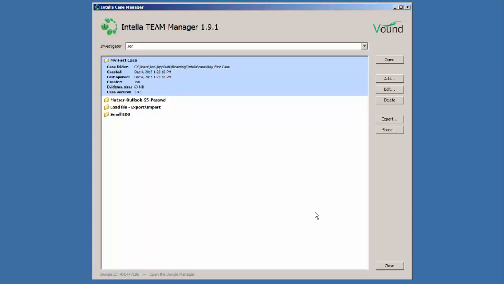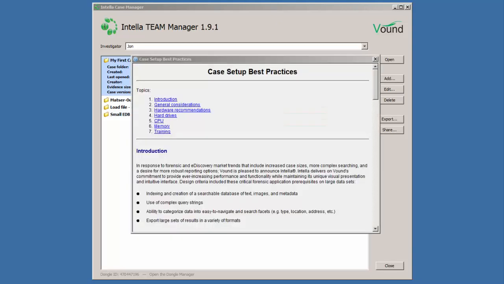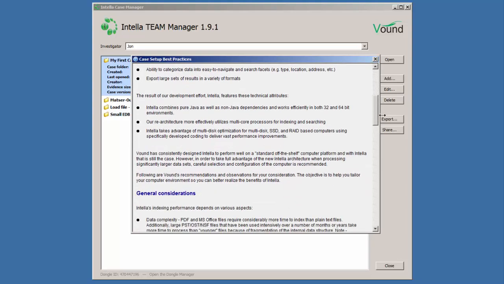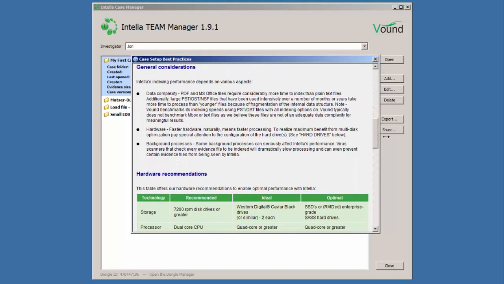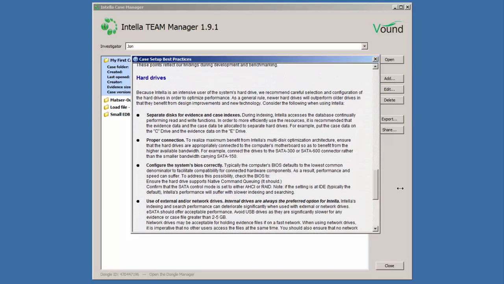The Case Manager lists all of the cases on the system. Click on the Add button to create a new case. The Add Case window shows several options for connecting to and adding existing cases. We are interested in the Create a New Case option. Note that we provide a list of best practices which can be viewed by clicking on this link. We recommend reviewing these best practices as there may be useful information related to the case you are creating.